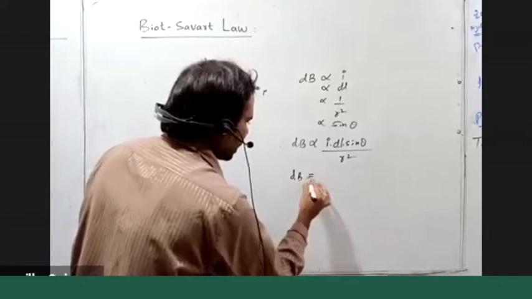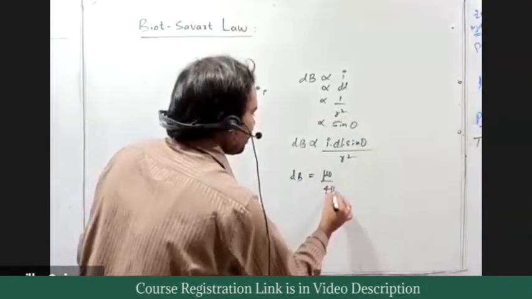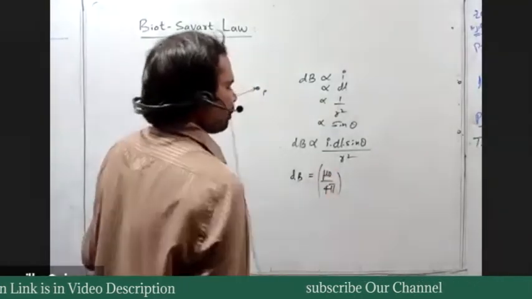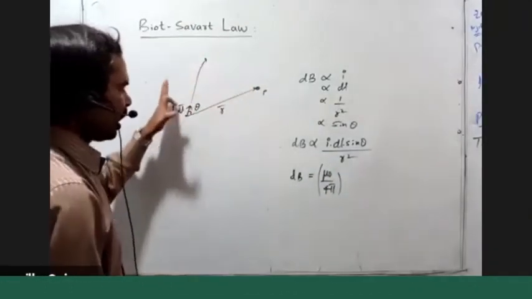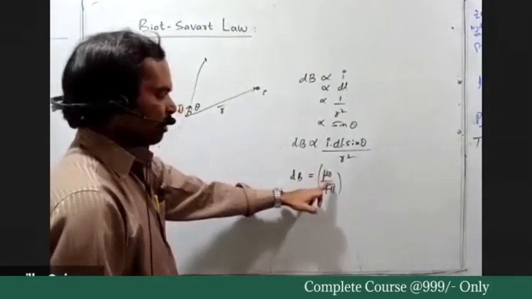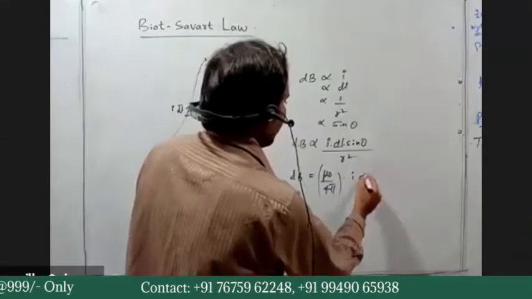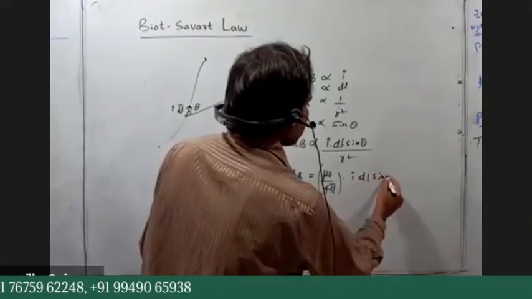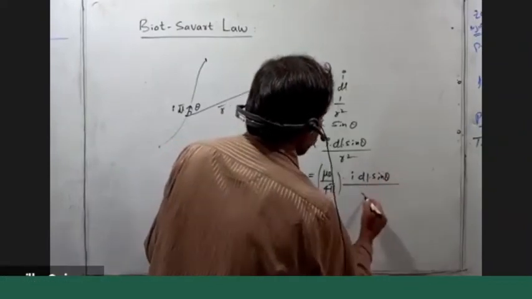Here that constant of proportionality is mu naught by 4 pi. Mu naught is the permeability of vacuum. Actually, this arbitrary conductor is kept in vacuum. So dB equals mu naught by 4 pi into I dl sine theta by r square.